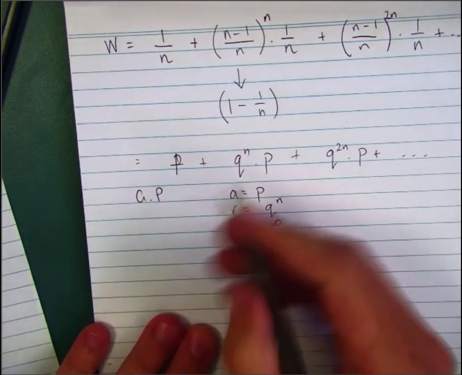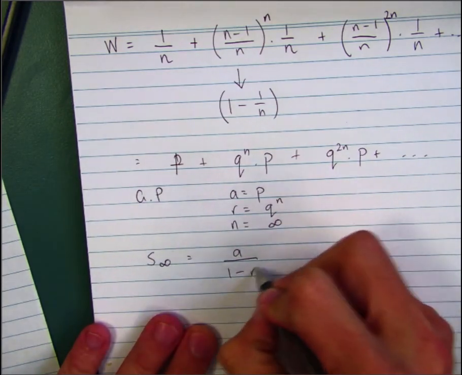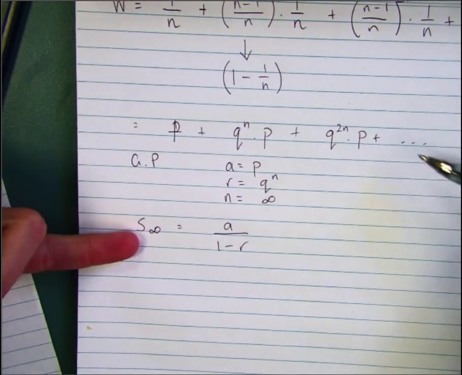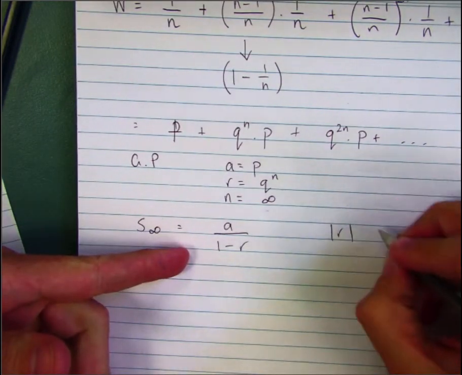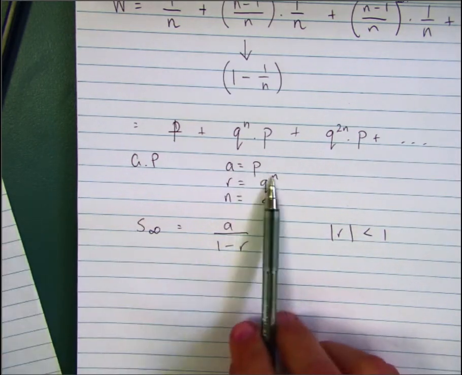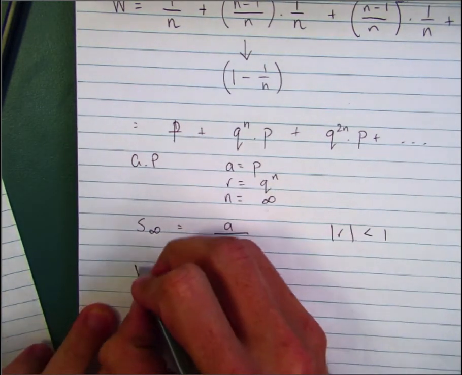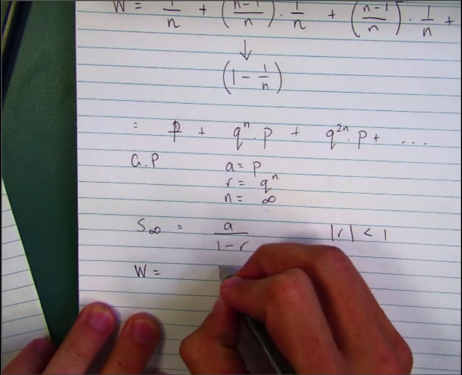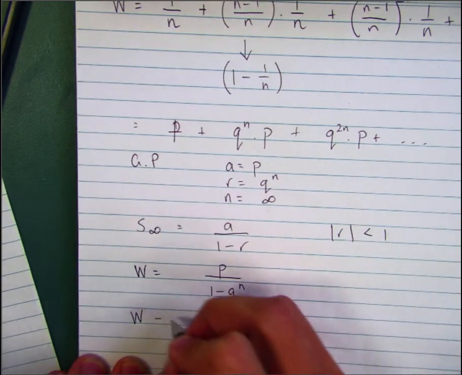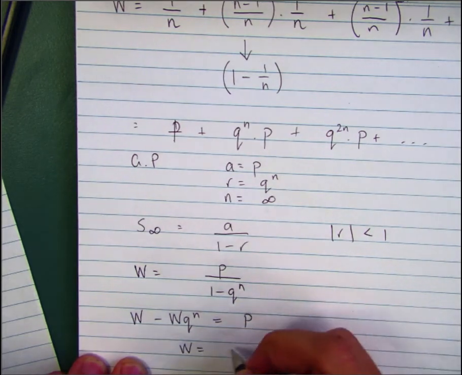Now, if there are an infinite number of terms, then the sum of those infinite terms is going to be equal to the first term divided by 1 minus r. I know that for sure in this case because there is no limit. The other thing you have to check is, of course, the absolute value of r has to be less than 1, but of course, Q to the power of N, Q is a probability, so it's between 0 and 1, and N is an integer power, so we're okay. So we keep going with that one there, and so we get W is equal to, and this should be fairly straightforward, P over 1 minus Q to the power of N. Use my incredible abilities of mathematics to rearrange that and end up with exactly what they asked me for.